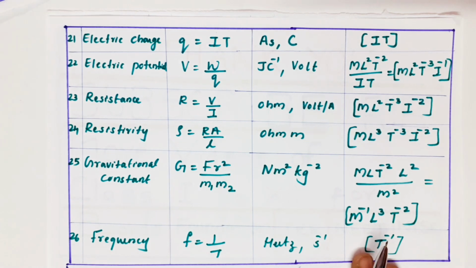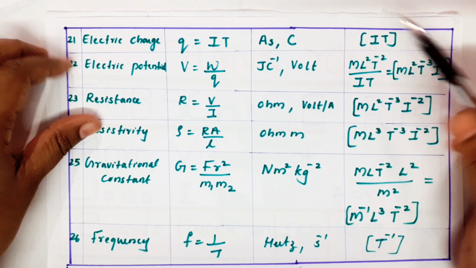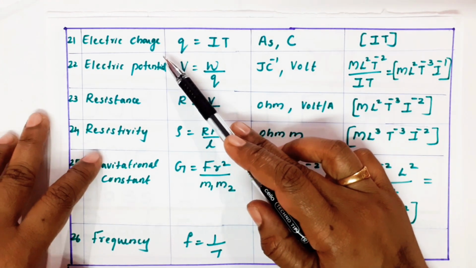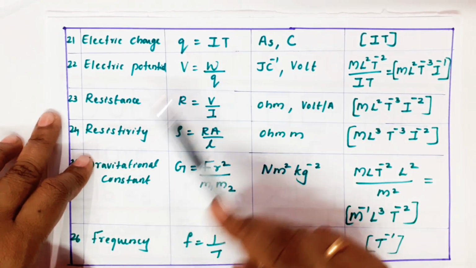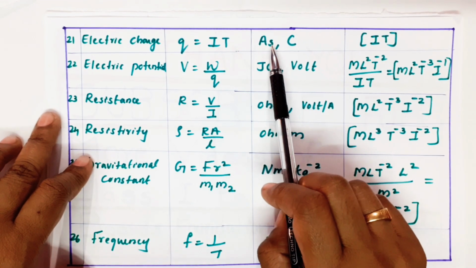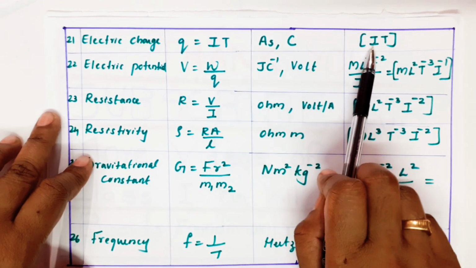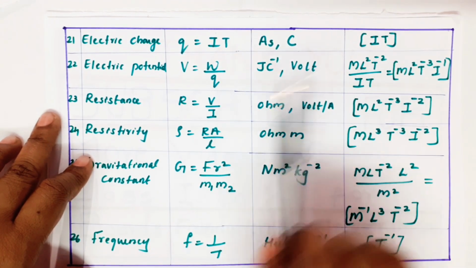Next. What all you did in class 10th. Electric charge is not a basic quantity. Current is the basic quantity. So Q is IT. Unit can be written as ampere second or coulomb. Dimension: current is I, time is T. So IT.